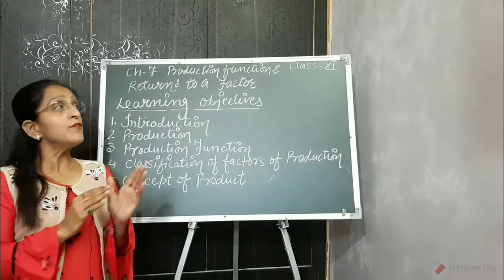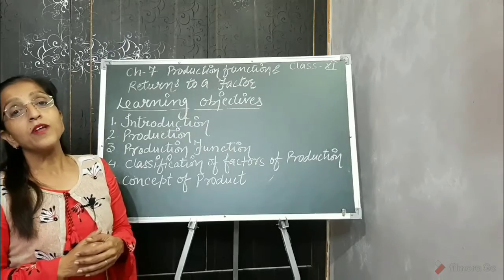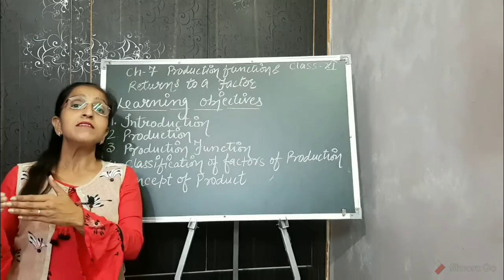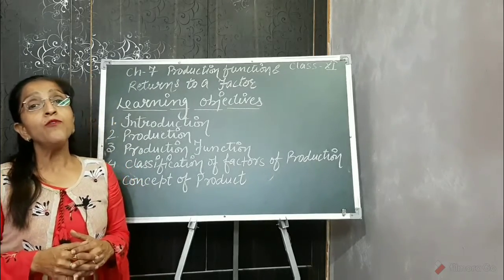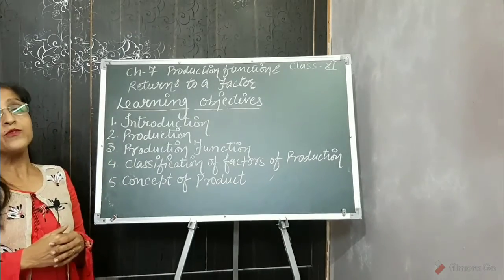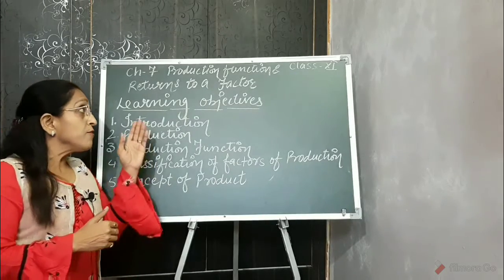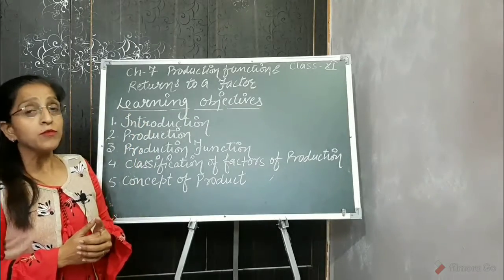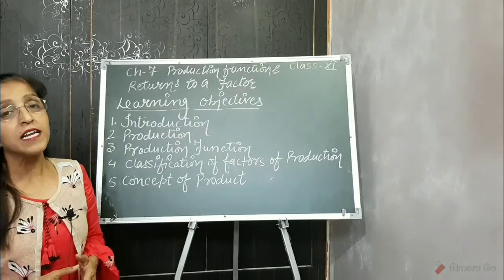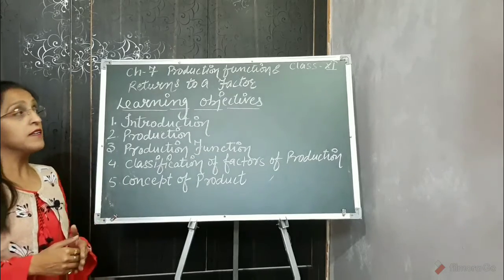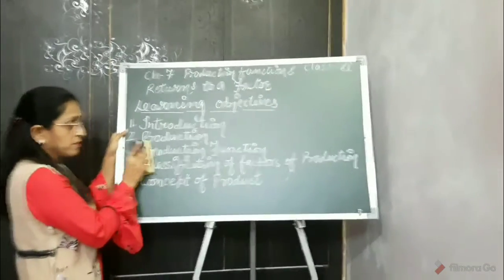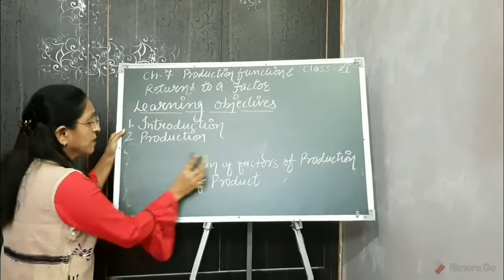In our previous 4 chapters, we have studied the consumer and his behavior, means how he maximizes satisfaction at a given level of income. Similarly, here we will assume that we are the producer. From this chapter, we will come to know how as a producer we will maximize our profit by selling our commodity in the market. So in this stage, our first topic will be production. First we will know about production.